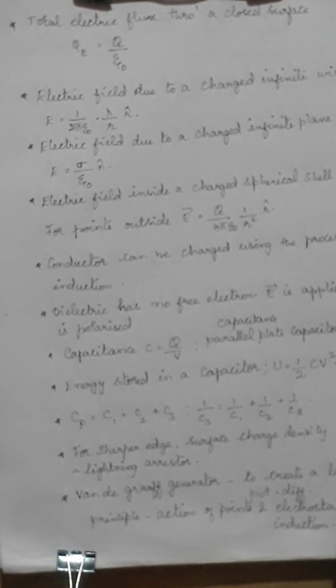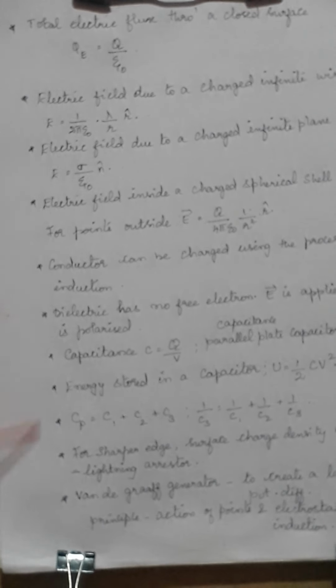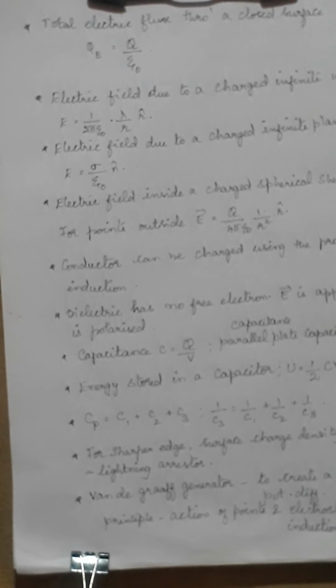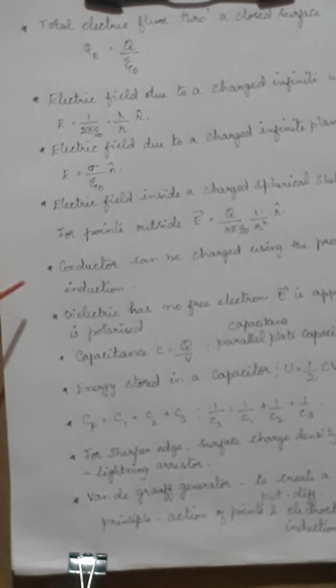Then what are the other concepts? Still here is the flux concept. Then comes capacitance. So capacitance starts with the fact that a conductor can be charged using a process called induction. If you have a conductor which is not charged, then it can be charged using electrostatic induction. Without contact you are able to charge it.